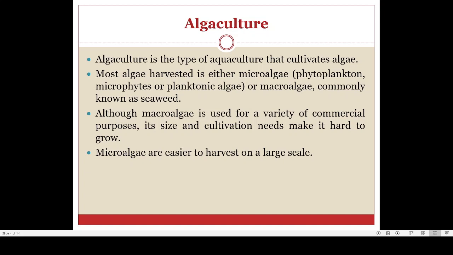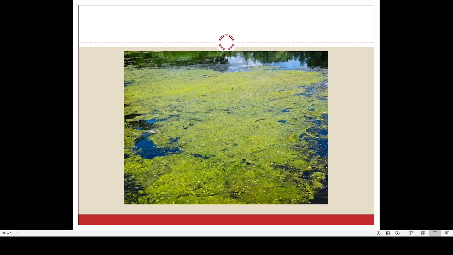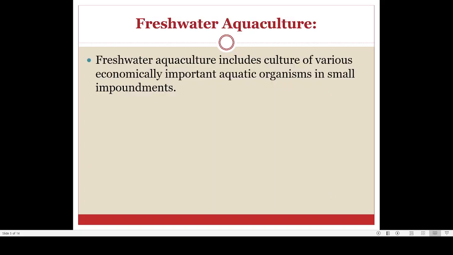Although microalgae is used for a variety of commercial purposes, its size and cultivation needs make it hard to grow. That's one problem with microalgae. But microalgae are easier to harvest on a larger scale. Here you can see that this is a microalgae. We can obtain several kinds of food materials from this algae. They are rich in protein. That is one advantage of microalgae. Algae contain a lot of protein, and because of the presence of protein, they are a very good food item.